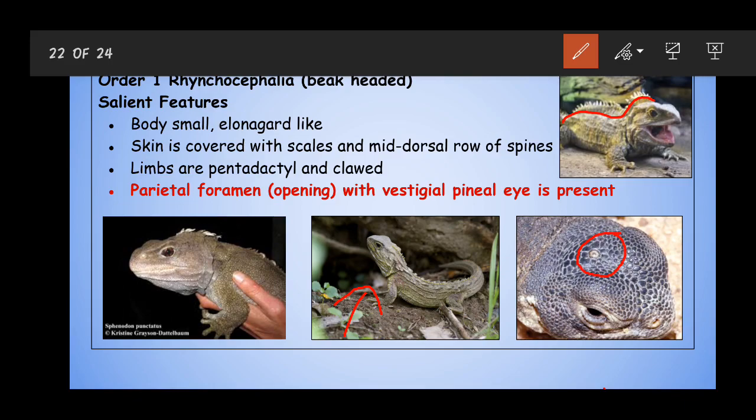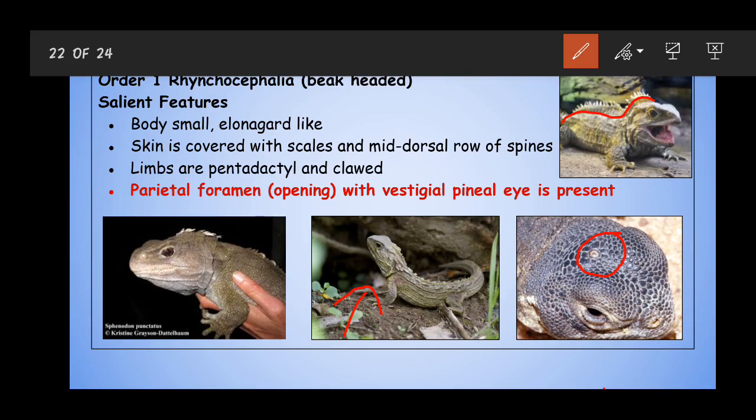There is a third eye, which is also called the parietal organ or the pineal eye, situated on the roof of the cranium. It is called an eye because it has many histological features of the eye, like a lens and optic nerves leading to the brain, but they are vestigial, meaning they are non-functional. Even though they have a retina, etc., they are non-functional.